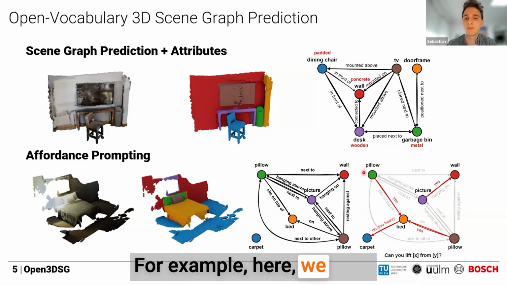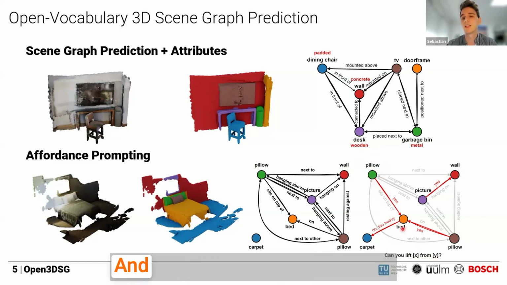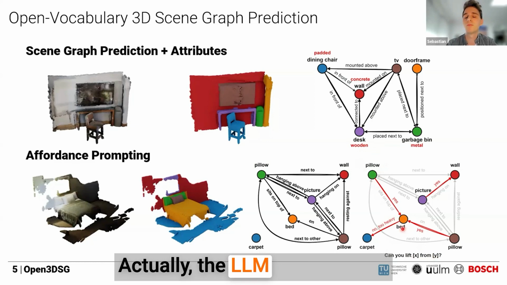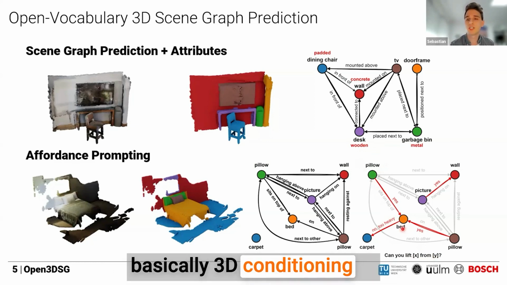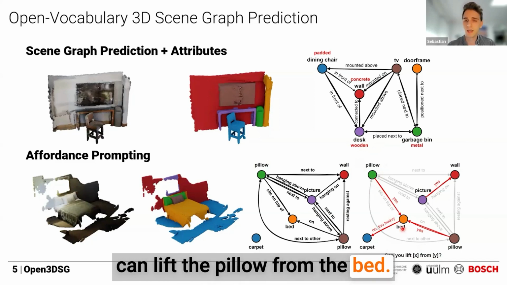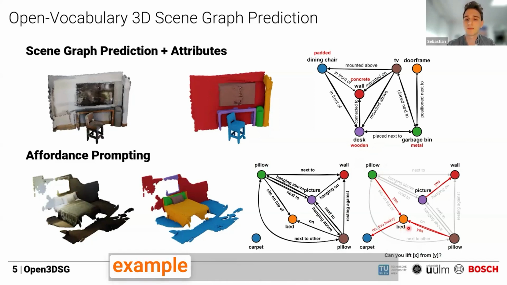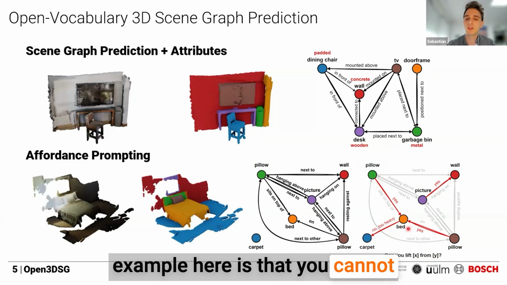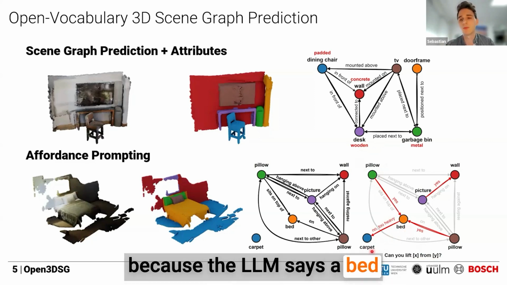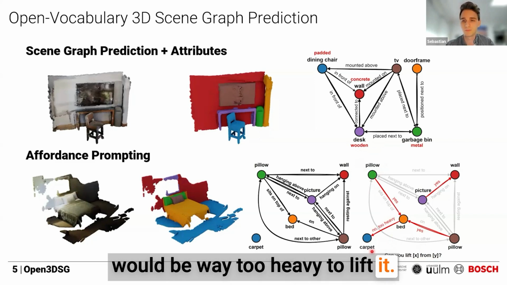Here we have this pillow and the bed, and the question is now, can I lift the pillow from the bed? Based on the 3D conditioning of the scene, the LLM can say, yes, you can lift the pillow from the bed. A counter example here is that you cannot lift the bed from the carpet, because the LLM says a bed would be way too heavy to lift.